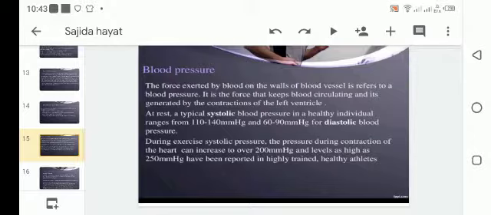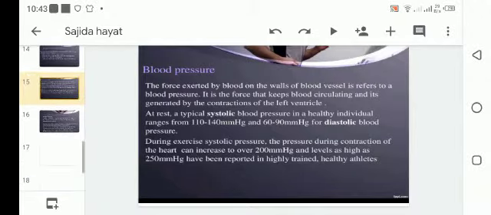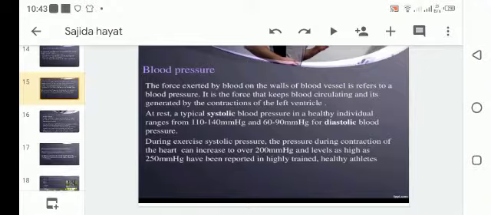Now, blood pressure. The force exerted by the blood on the wall of blood vessels is referred to as blood pressure. As we know, it is the force that keeps blood circulating and it is generated by the contraction of the left ventricle. At rest, typical systolic blood pressure in a healthy individual ranges from 110 to 140 mmHg and 60 to 90 mmHg for diastolic blood pressure.